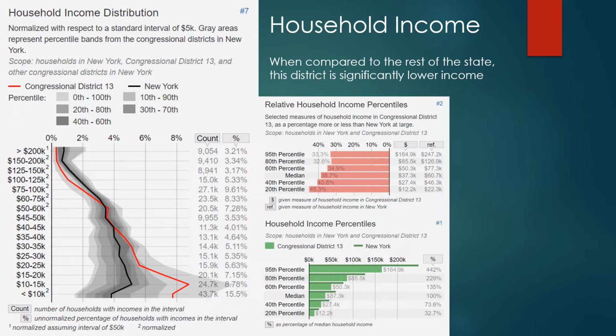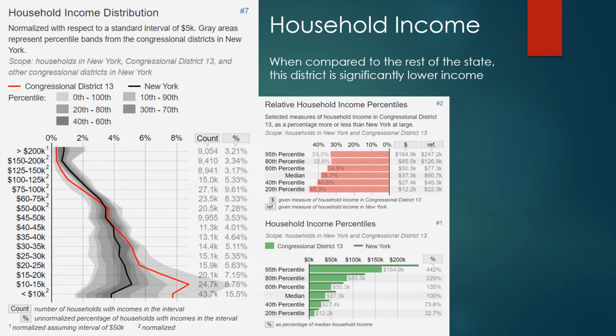Next, we'll talk about household income. So on the chart on the left, you can see household income distribution. The black line is New York as a whole, and the red line is Congressional District 13. So you can see again, right between $40,000 to $45,000 a year, down to right around the bottom, so $10,000 or less per year, the red line leads in front of the black line.